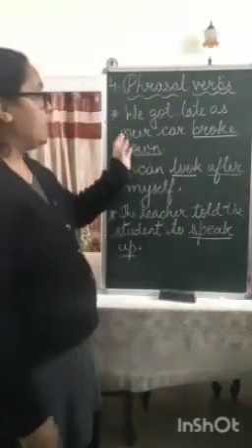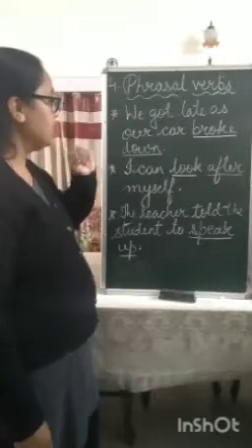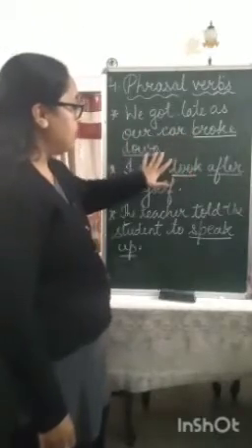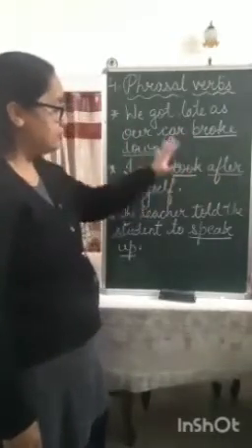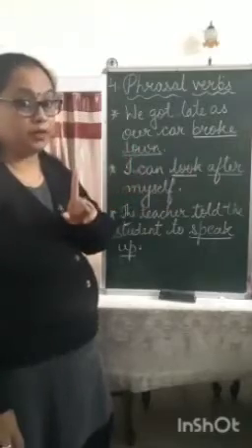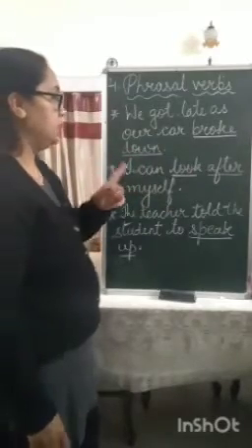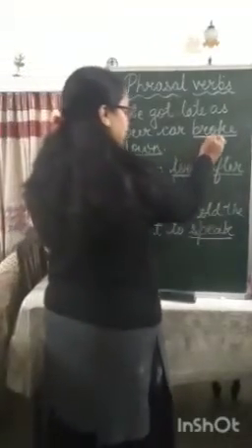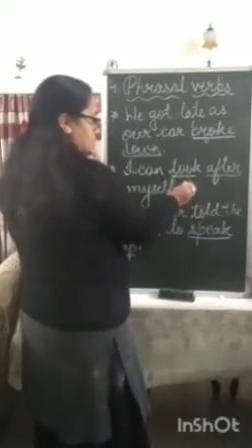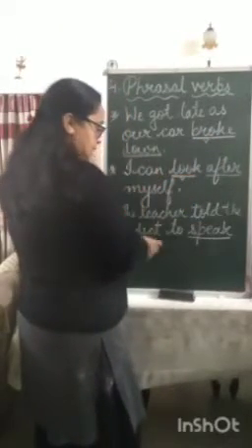Now, if you see these pairs of words, in each pair there is one verb. What is that one verb? Here broke is the verb, right? And here look is the verb, and here speak is the verb.